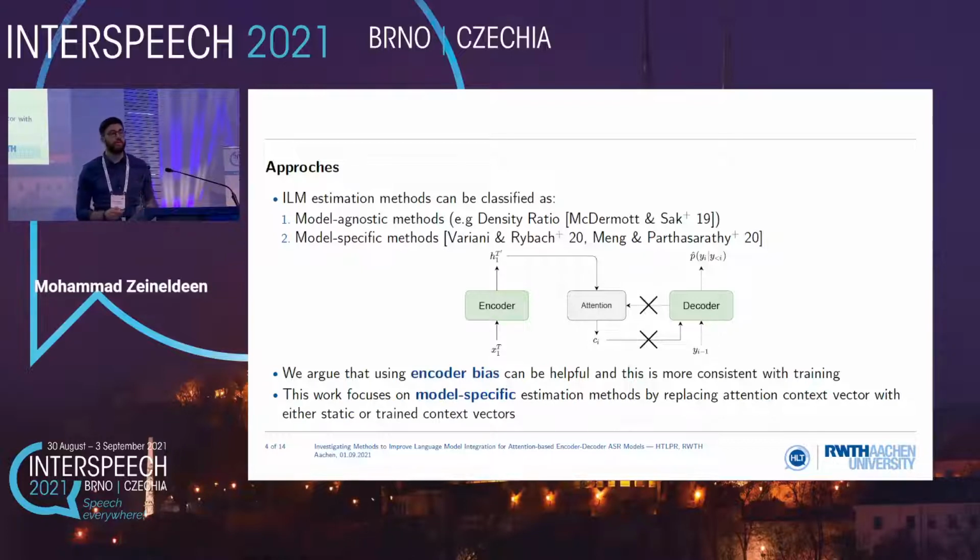So in this work, we focus on model-specific estimation methods by replacing the attention context vector with either static vectors or even a trained context vector, with the aim of minimizing the perplexity of the internal language model.